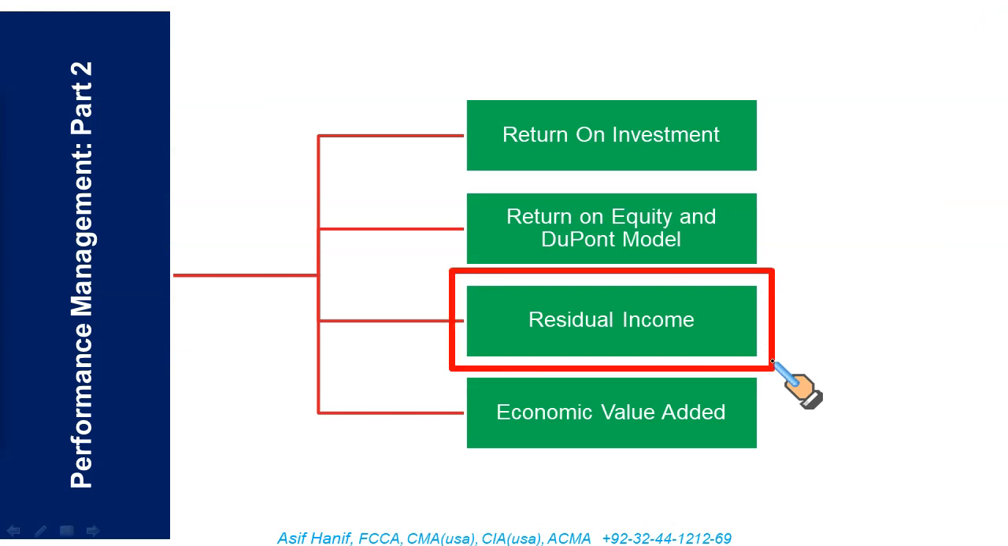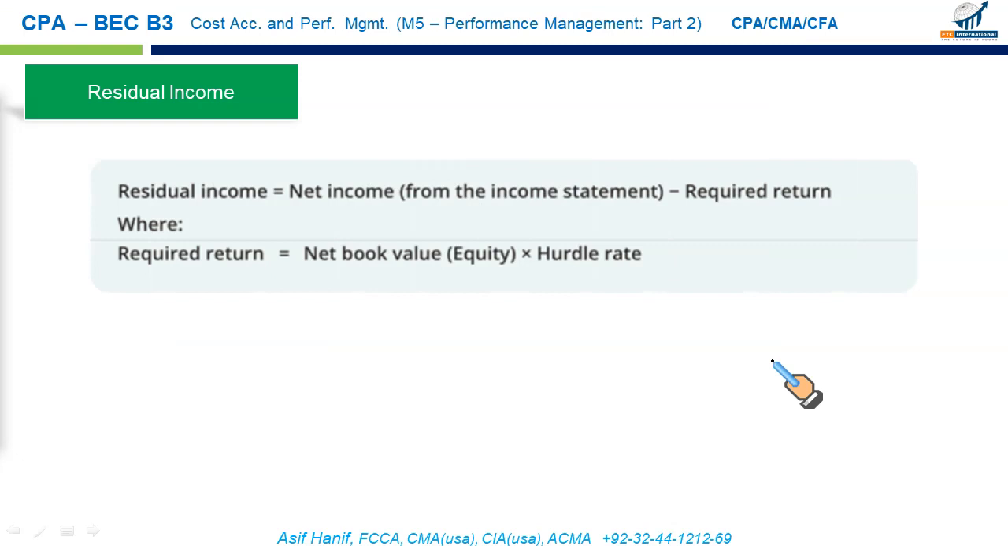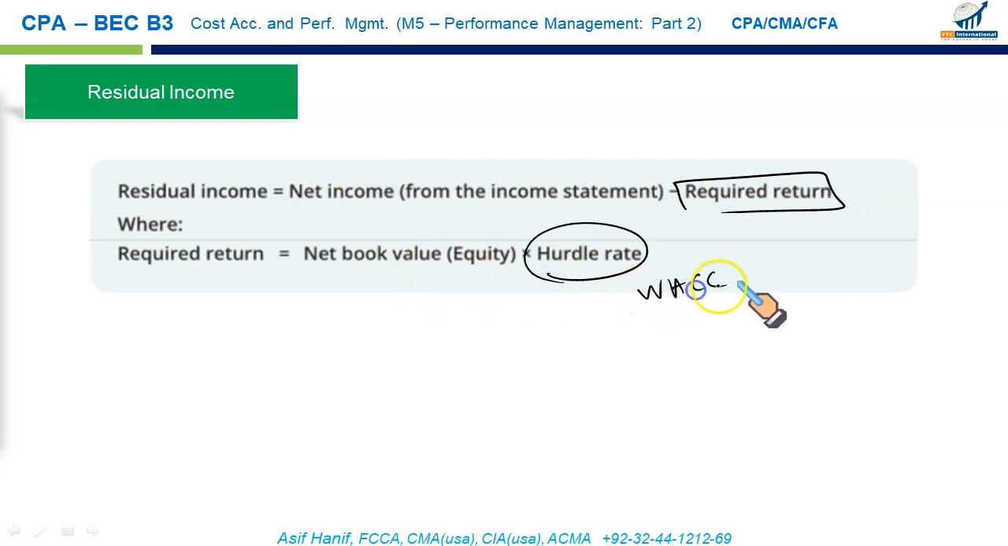Next we have residual income. This is how we calculate residual income. Residual income is net income from the income statement minus the required return. And what is required return? Required return is the hurdle rate. Mostly it is taken as weighted average cost of capital or any other arbitrarily selected rate by the management, multiplied by the net book value of equity.